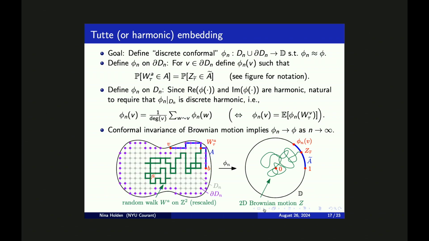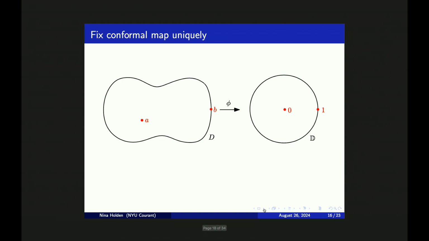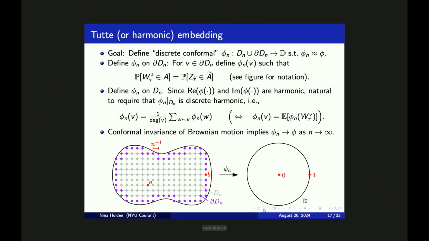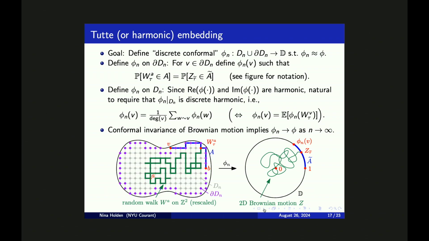On the left-hand side of this formula, we're considering a simple random walk on our graph, started from the point A, where A is a vertex which is approximating the point A on this slide. And then we are running this simple random walk until it hits the boundary, and we're considering the probability that this simple random walk is hitting the boundary in the boundary arc between the points B and V.